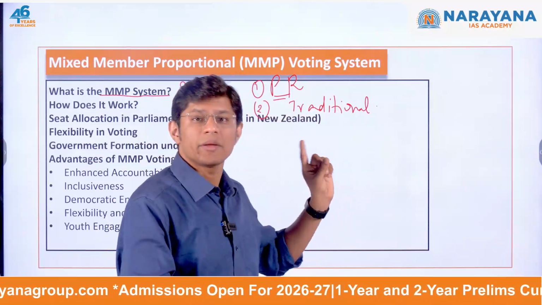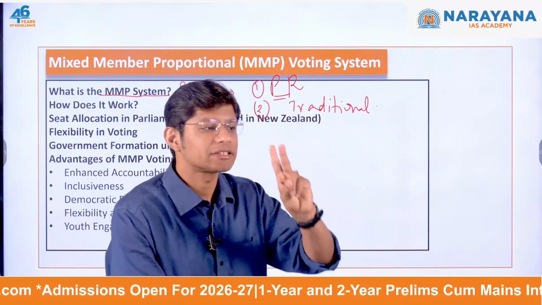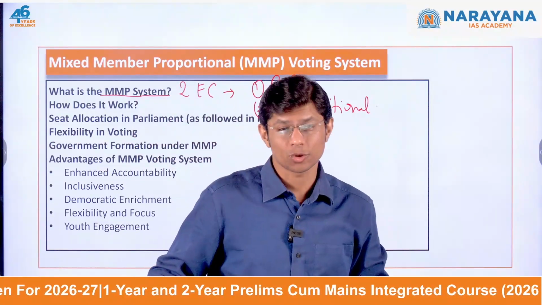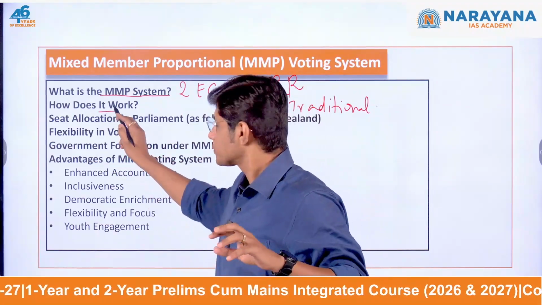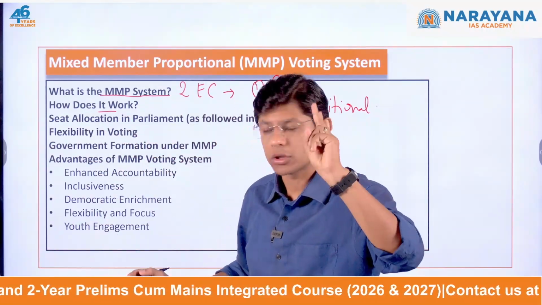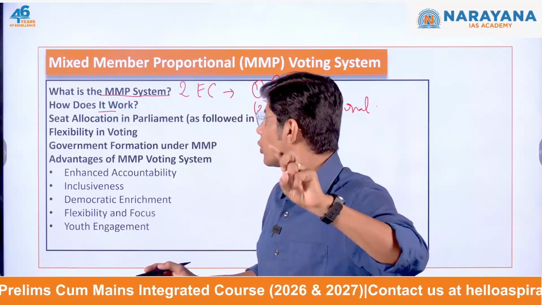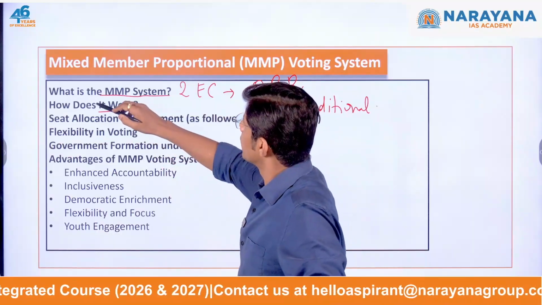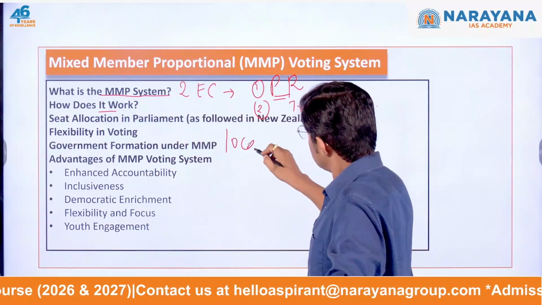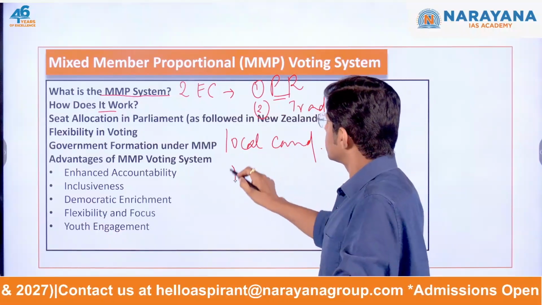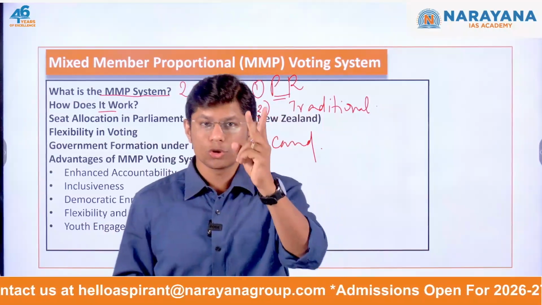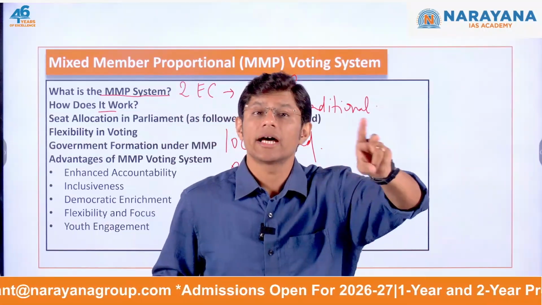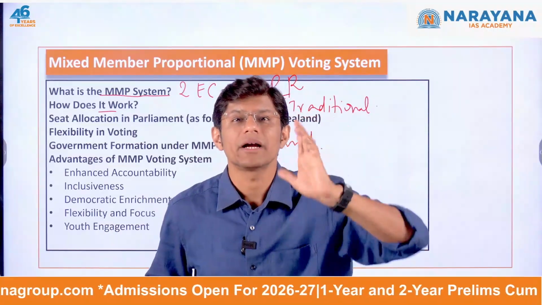So here in the MMP system, each voter has two votes. So how does it work? As I told you, each voter gets two votes. Voters can cast two votes, one for the local candidate and another for the political party. So two votes: one I have to vote for the local candidate, which is a person. The other one, I cannot vote for a person, I have to vote for a political party.